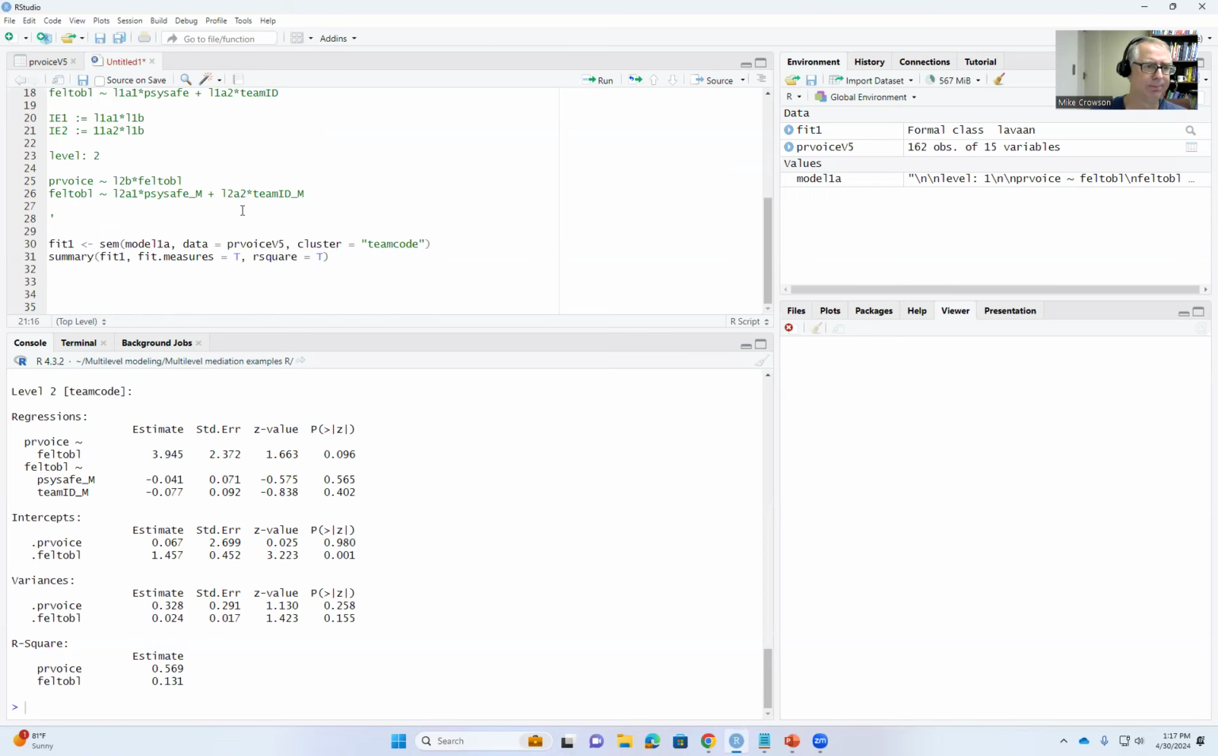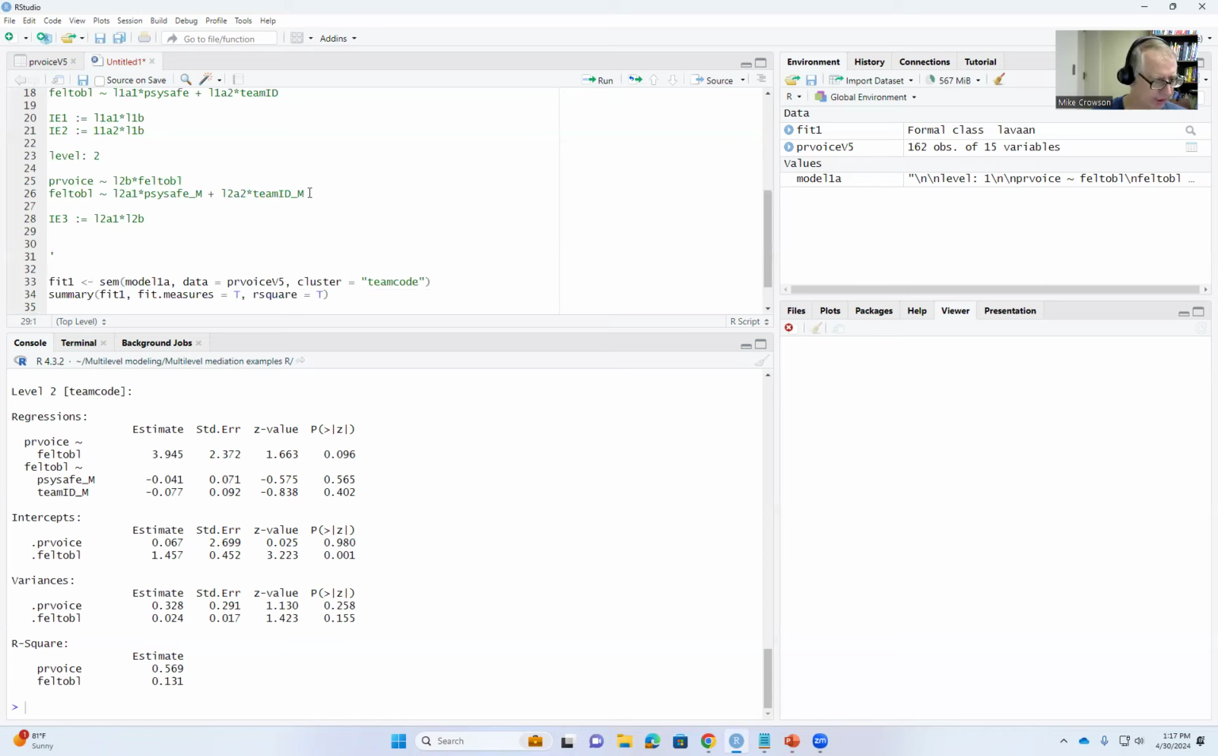At level 2, we're going to specify our next set of estimands. In this case, we're going to type in IE3, then colon followed by equal sign, and we're going to type in L2A1 asterisk L2B, and that's going to represent the team level psychological safety on team level promoted voice by way of team level felt obligation, and then IE4 colon equals, and then L2A2 asterisk L2B right there.